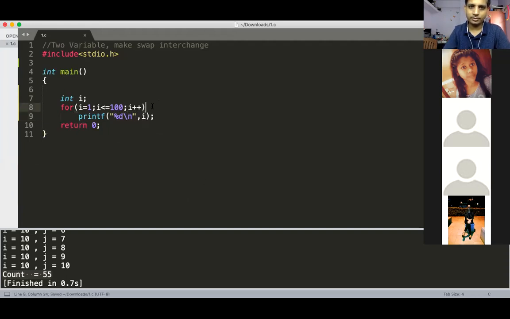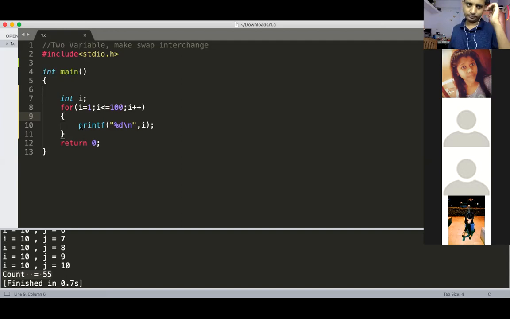Now how many times does this loop execute? How many times does printf get executed? 100 times. Yes, simply 100 times.